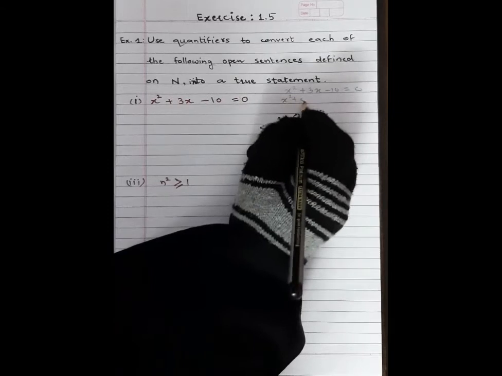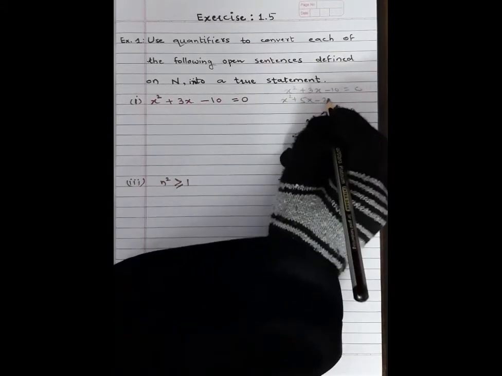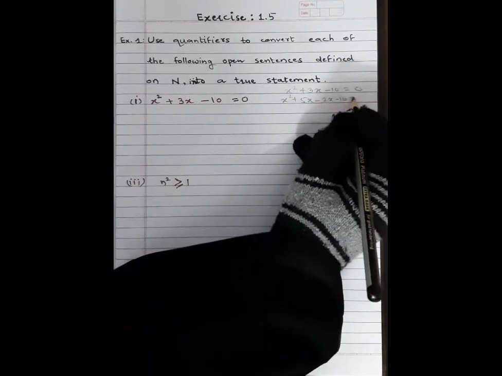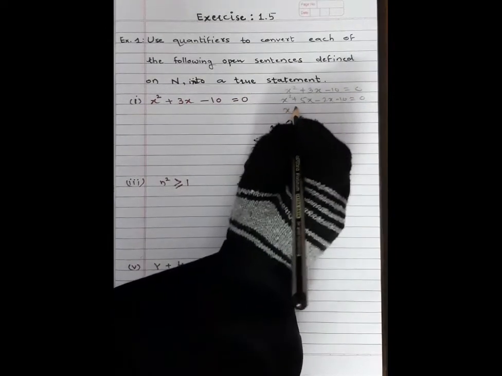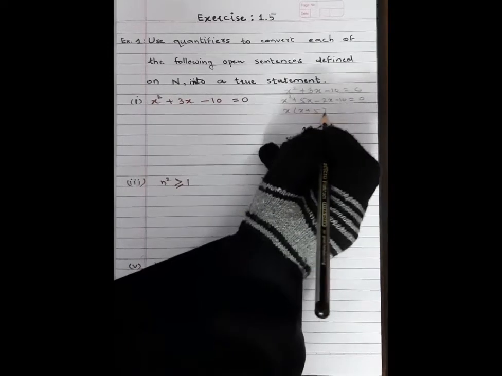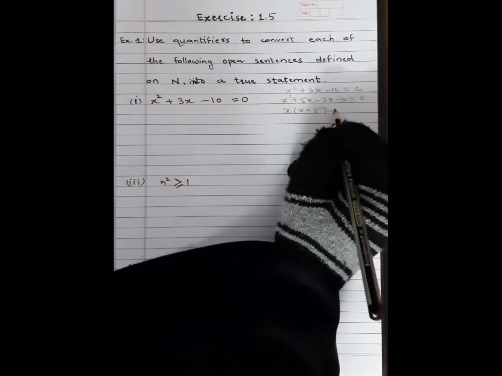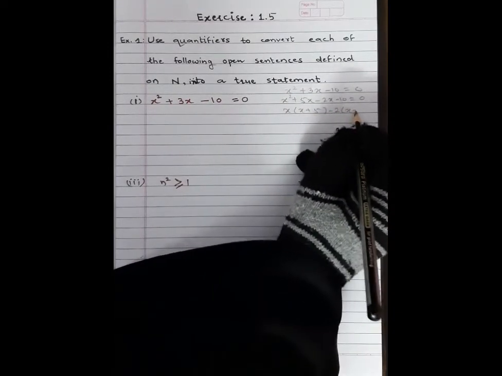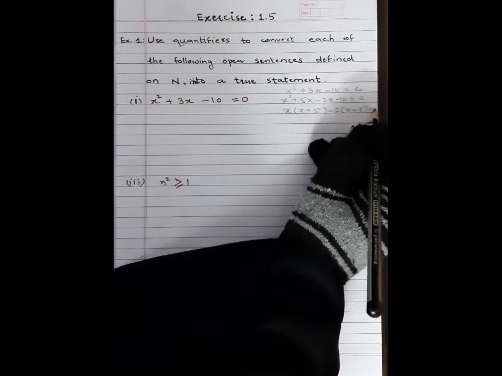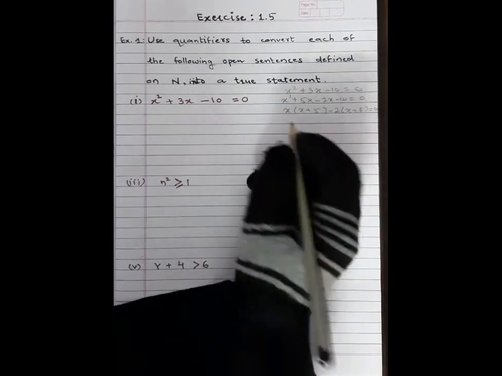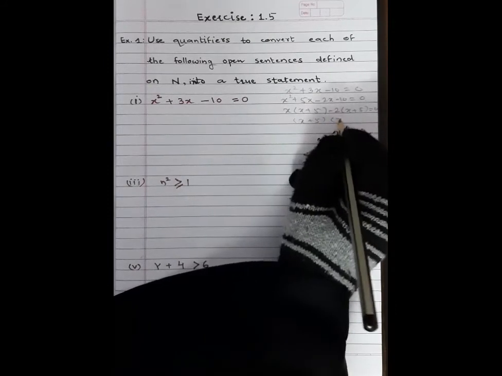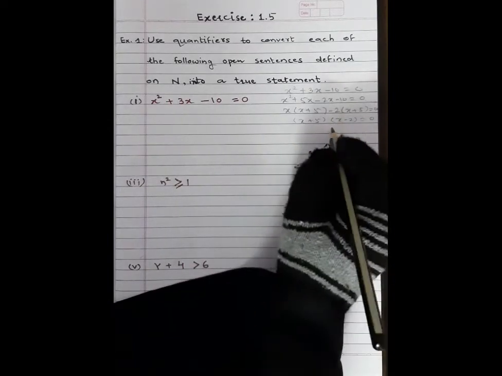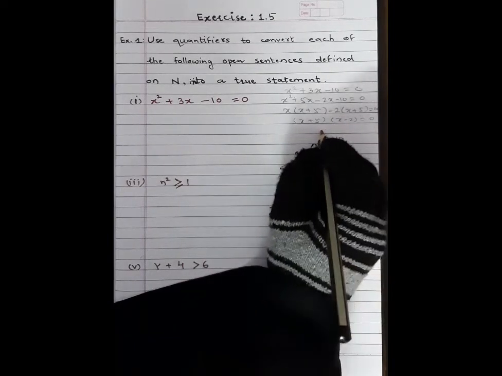x square plus 5x minus 2x minus 10 is equal to 0. So here taking x common, what is remaining? x plus 5, and here taking minus 2 common, what is remaining? x plus 5, which is equal to 0. Then see here, (x plus 5) and the next bracket (x minus 2) is equal to 0. Means what is the value of x?